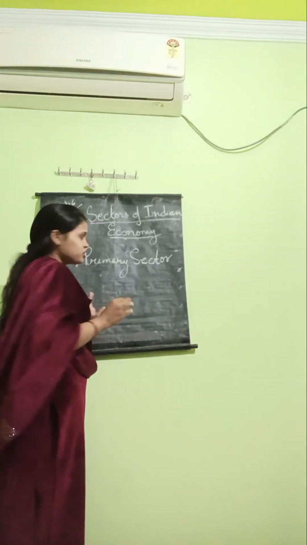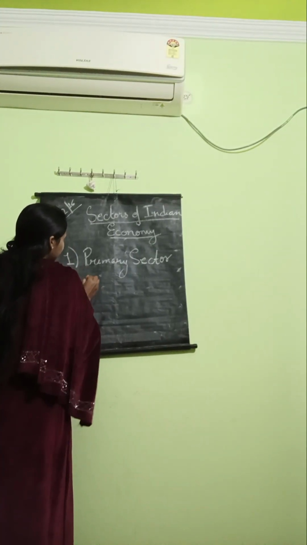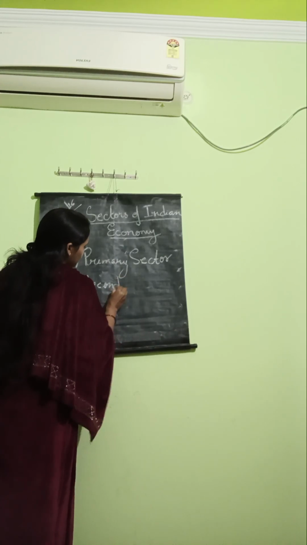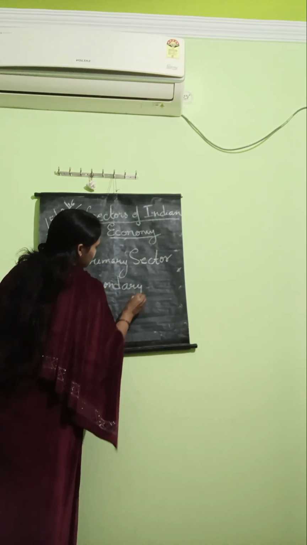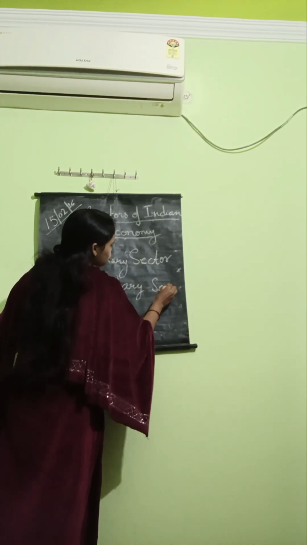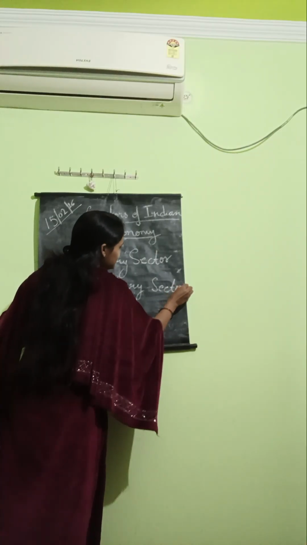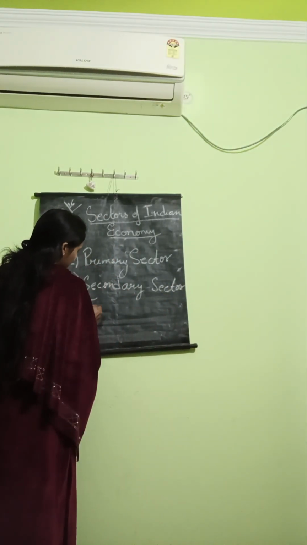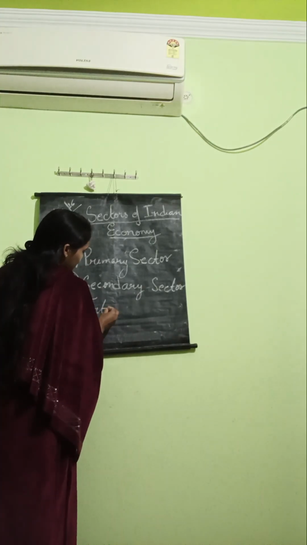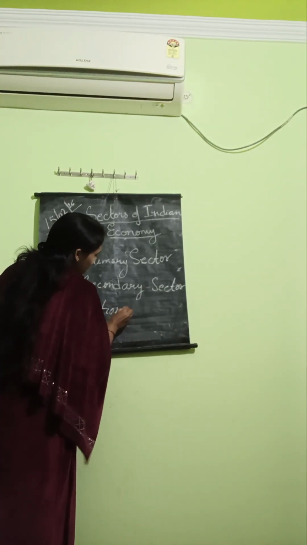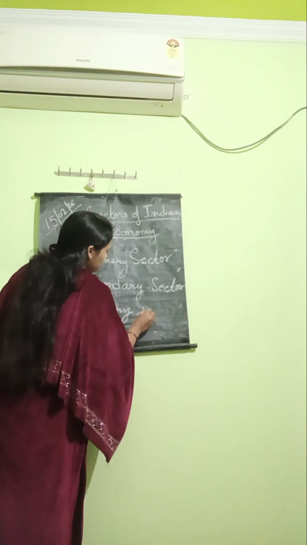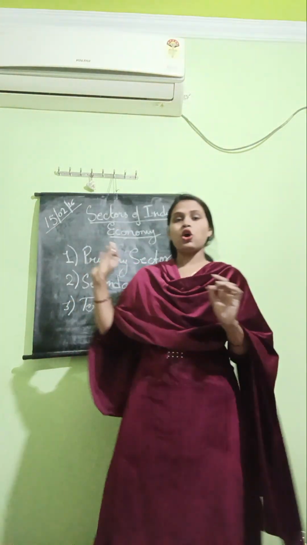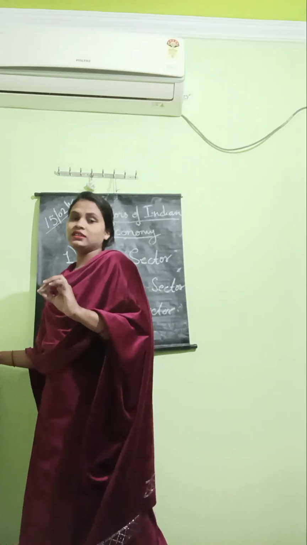Secondary sector, this sector is also called the industrial sector, and third is tertiary sector, and this sector is also called the service sector. So we will study all these three sectors in detail now.